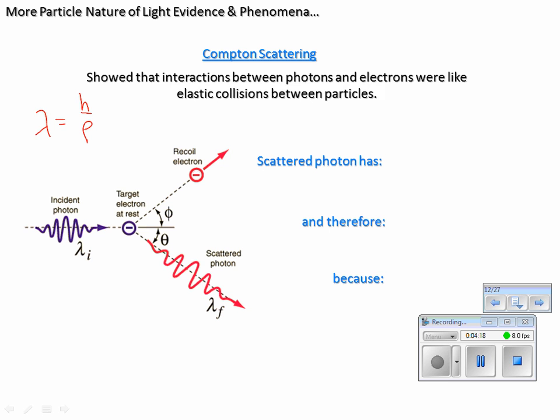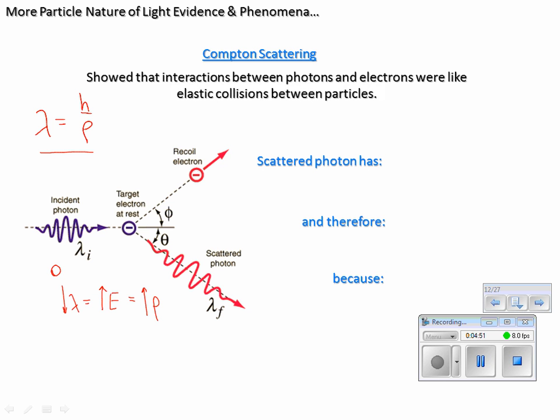These collisions, and this experiment, demonstrate what we call Compton scattering. You fire this photon at an electron, and the interaction acts just like an elastic collision, not an inelastic, an elastic collision. From our diagram, we have our incident photon here with a certain short wavelength, which means high energy, and also high momentum.